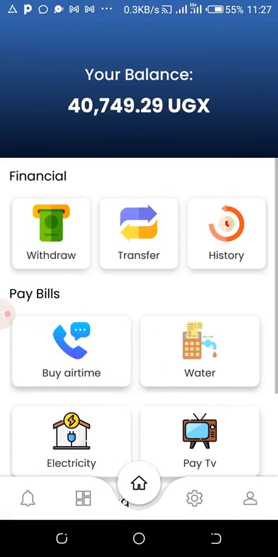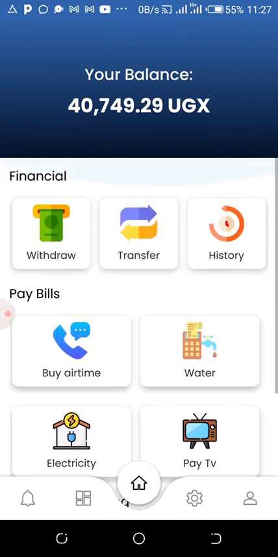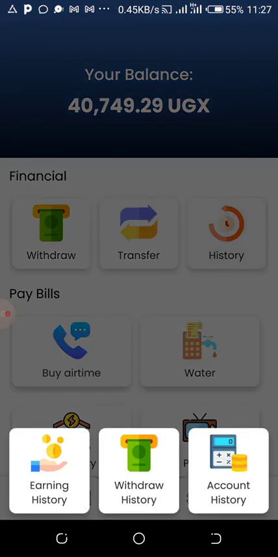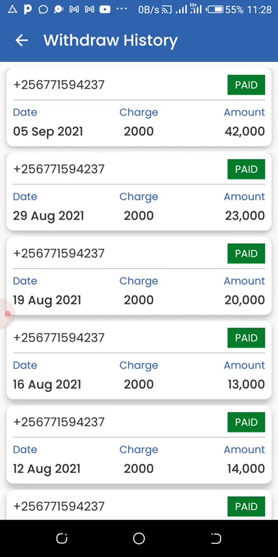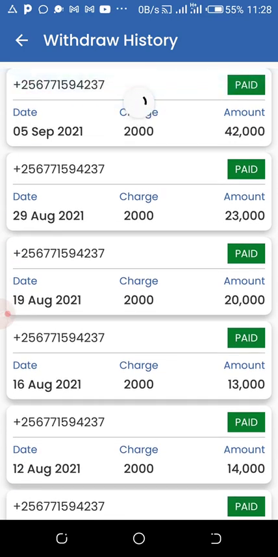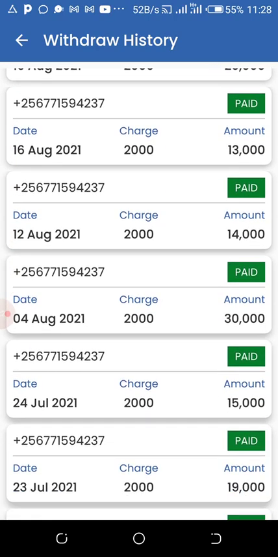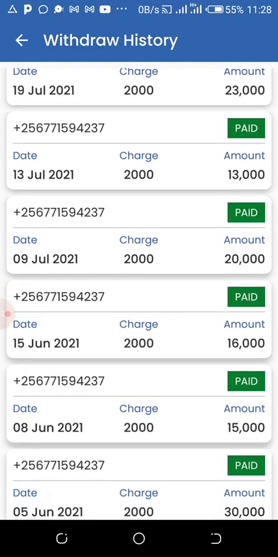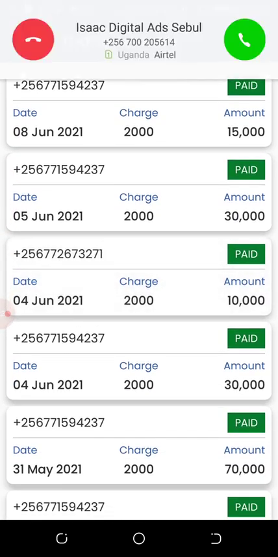Let me show you how much I withdraw, how much these guys are paying. I want you guys to get proof. So you can see this is my withdraw. Paid this money. Look at the dates. Almost in a space of 2 days we make withdrawals. You can see the money we are withdrawing every now and then. This is an opportunity that you also can grab.